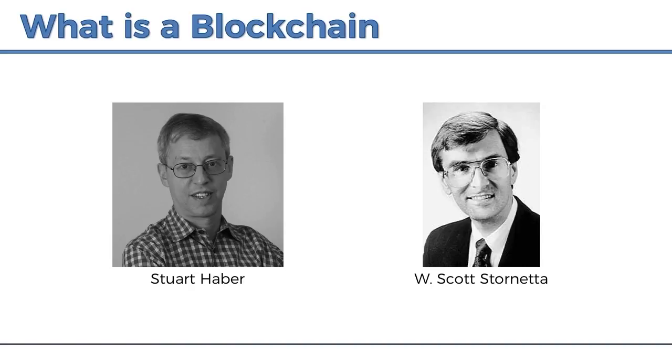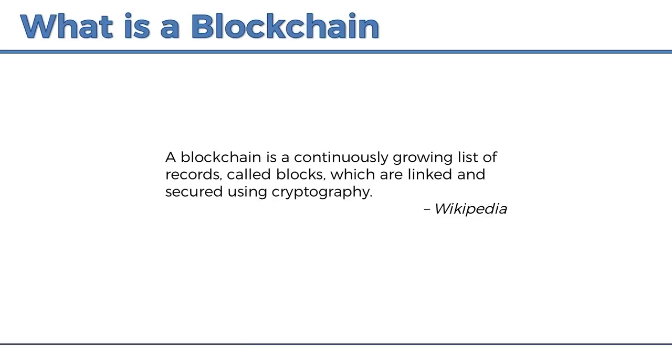And if you read through that paper, you'll find that the concepts of what we now call a blockchain, and most of the features and ideas behind it, are actually present in that paper. The way Wikipedia identifies a blockchain is a continuously growing list of records called blocks, which are linked and secured using cryptography. So this is a very general definition. There's much more to a blockchain, as we'll see, but this is already a place for us to start.